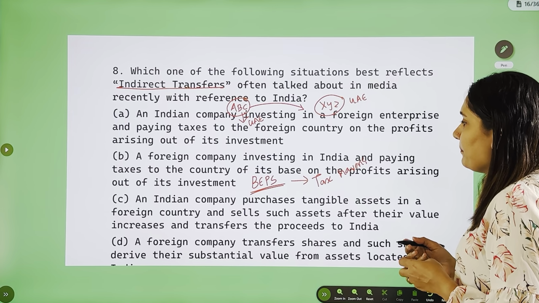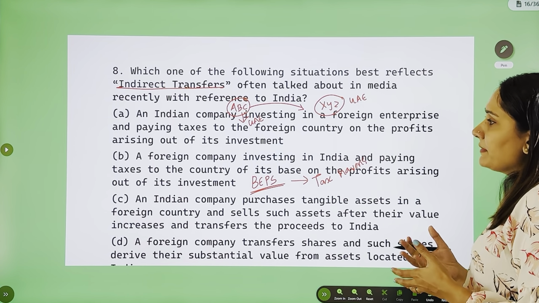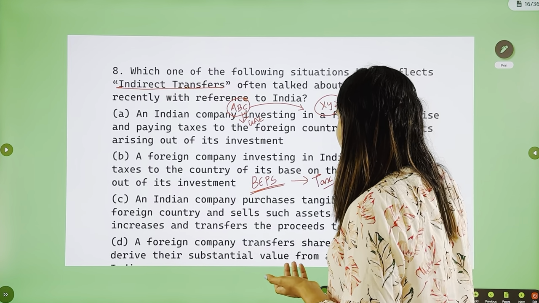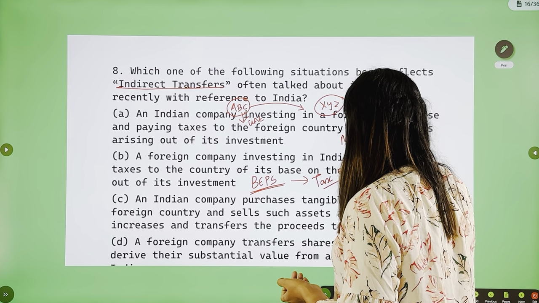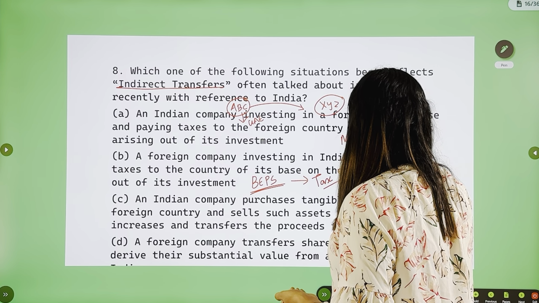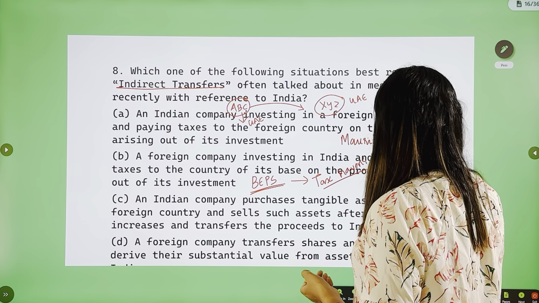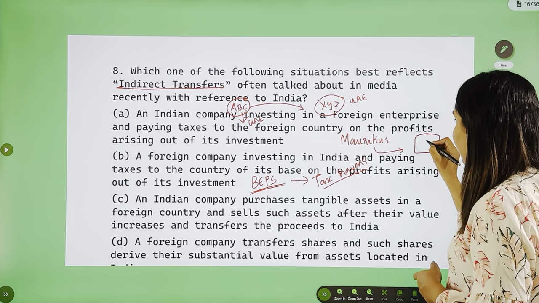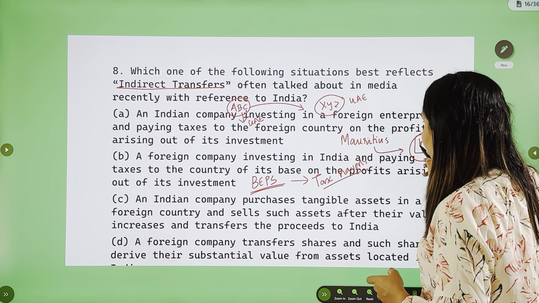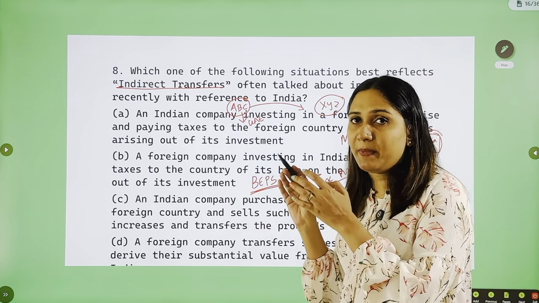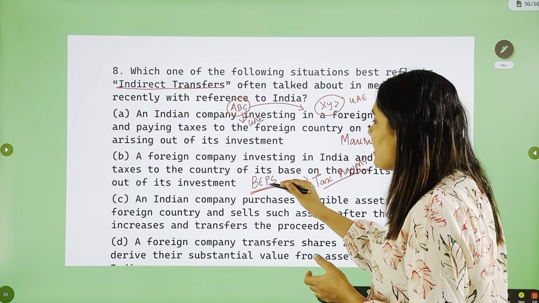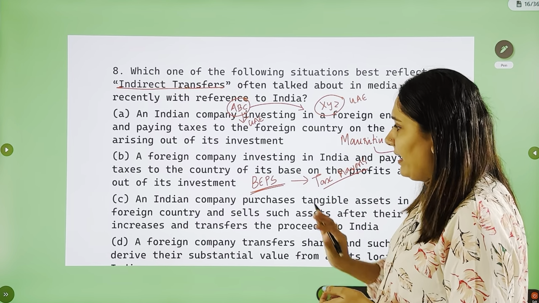Like a company starting its headquarters or base in a foreign country, especially in a tax haven. Let's take for example a company established in Mauritius, and this Mauritius based company may be having a branch in India, and all the economic activities will take place in India, whereas they will be paying taxes only in Mauritius because the base is in Mauritius and the tax rates are very low there. That's why we call them tax havens. This is base erosion and profit shifting, not indirect transfers.